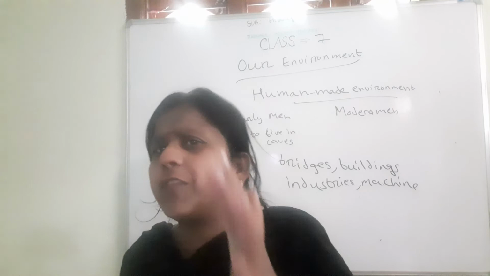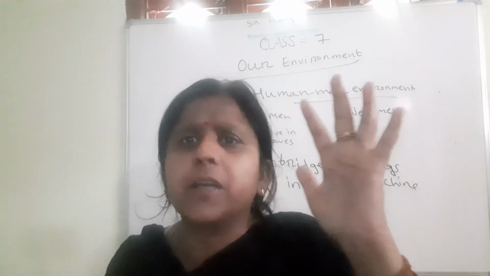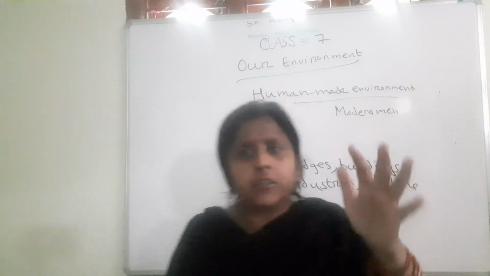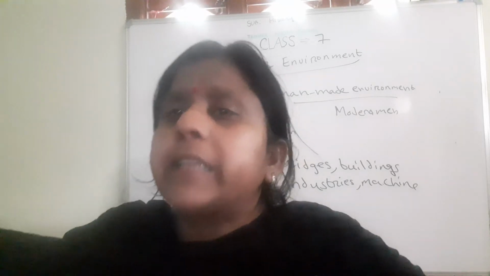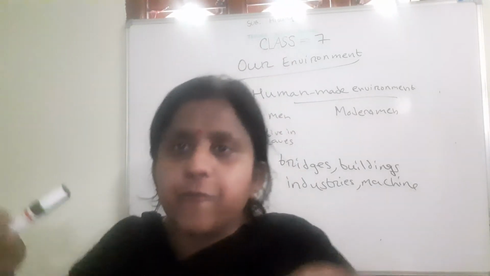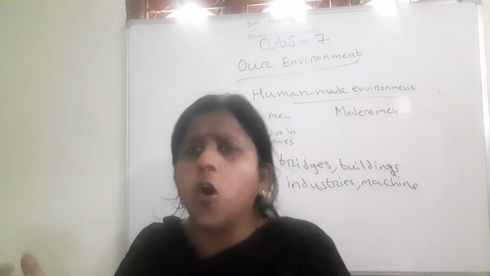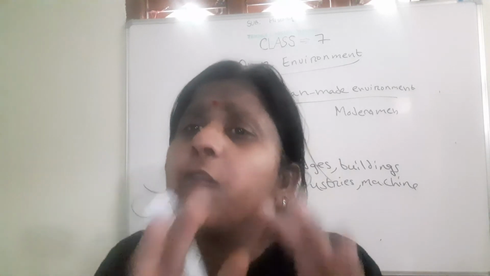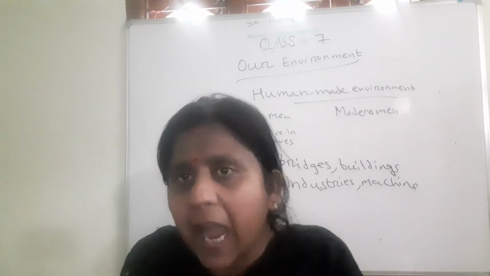The outermost solid layer of the earth is known as the lithosphere, and it comes from the Greek word lithos, which means stone. The lithosphere is made up of rocks and minerals, and it is covered with a thin layer of soil. We find many things in the lithosphere, like coal. It is the layer of land.